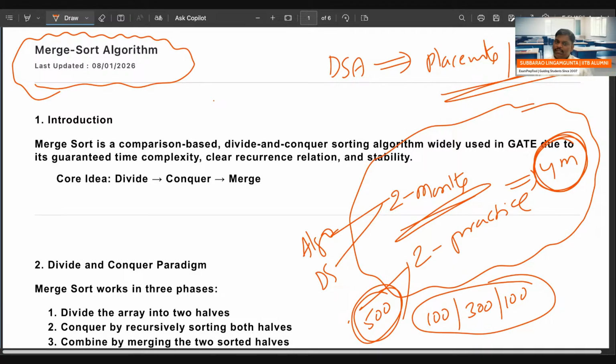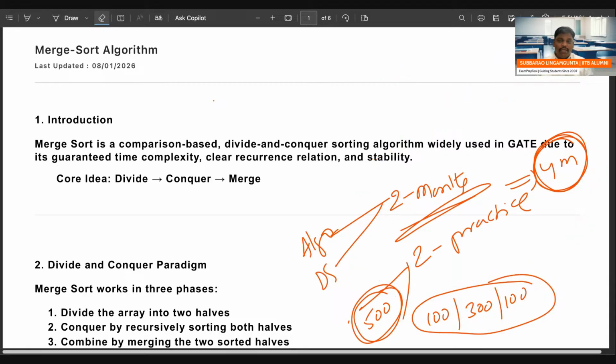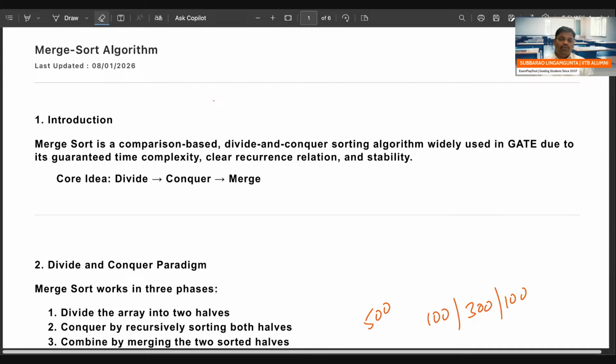Today we will discuss the merge sort algorithm. Today's date is 8th, and we are going to start the merge sort algorithm. Make sure everyone gets whatever I'm going to explain. Remember everyone, merge sort algorithm. I'm starting.